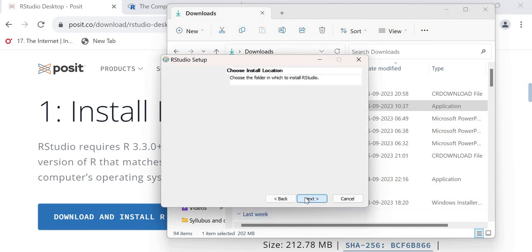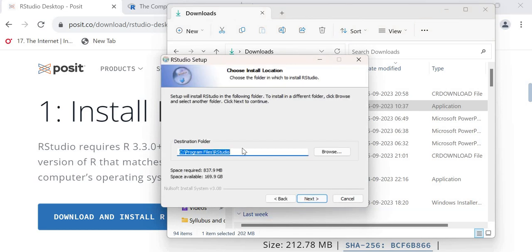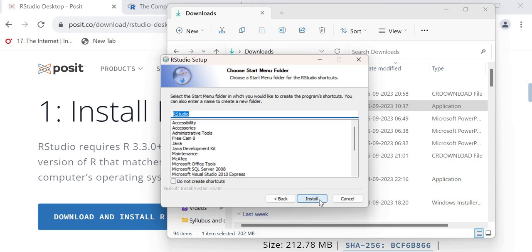click on next. Select your default drive, whether it is saving in D drive or C drive. You can choose browse to change the drives. I am keeping it as it is. Next, click on next. No changes. Next.